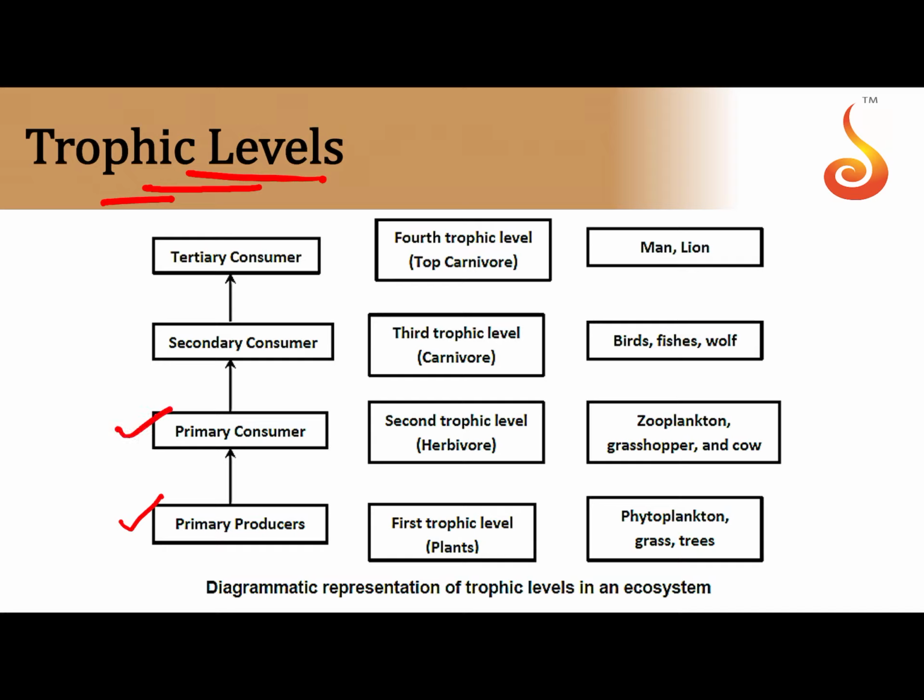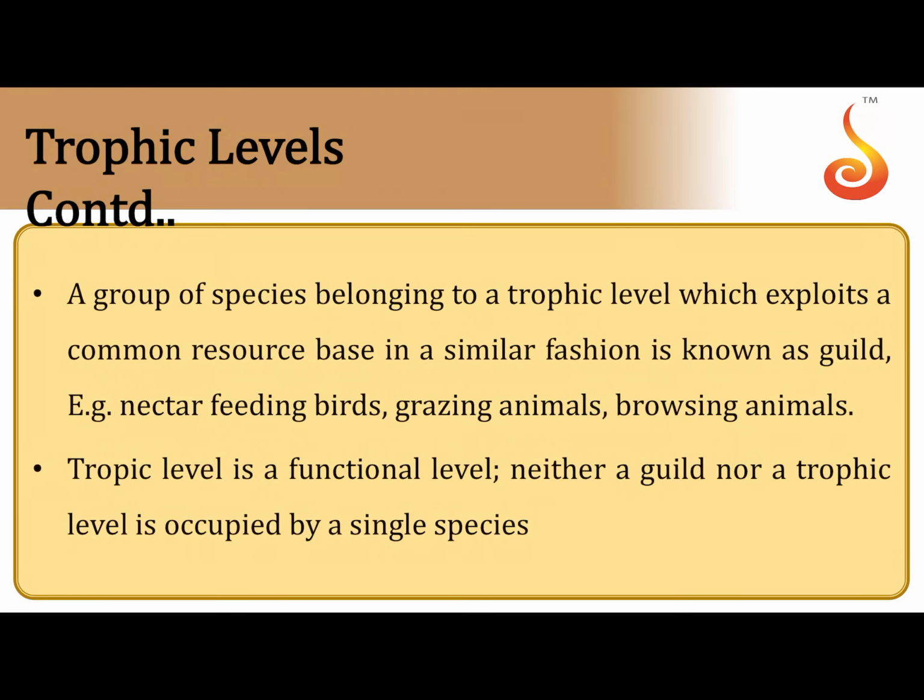Then those which feed on the primary producers, or obtain nourishment from the primary producers, are called primary consumers or herbivores. And those that feed on the primary consumers are called secondary consumers or carnivores. And those which are at the topmost part of the food chain, which occupy the top position, are the tertiary consumers or the top carnivores. So like I said, they belong to a particular trophic level depending upon what resource they use, depending upon what they feed on.